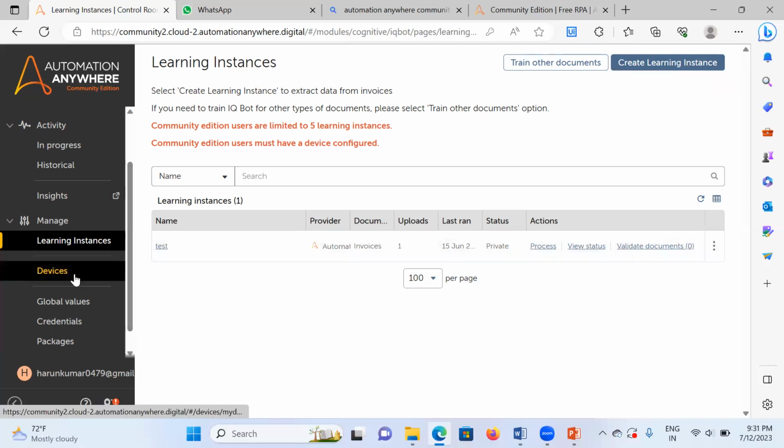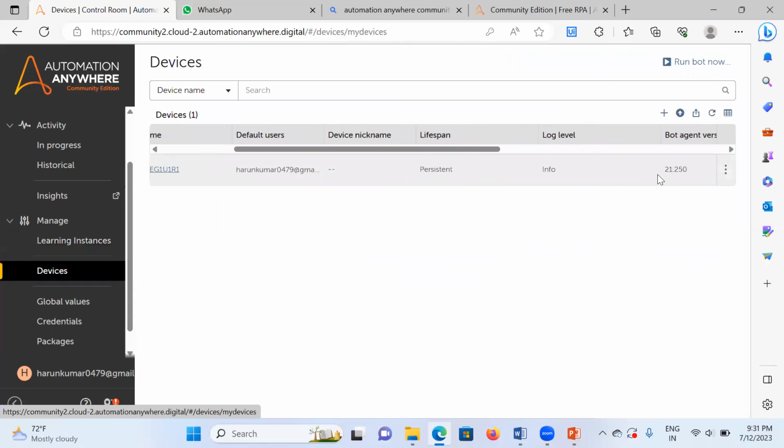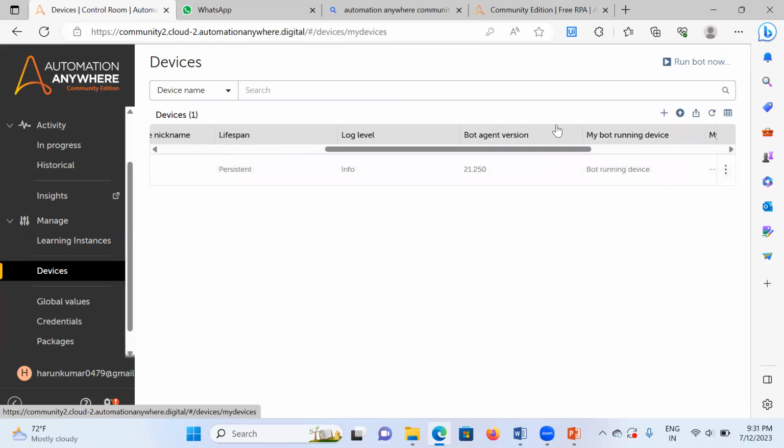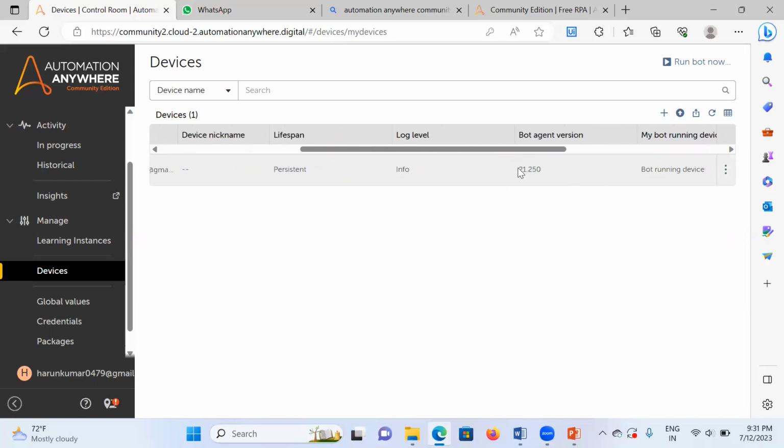Now, here the devices. Here you can add only one device at a time because it is a community version. The bot version we are currently using is 21.250. That is the main important thing. This question will be asked in the interview as well. They will ask which version you use, a question like this.